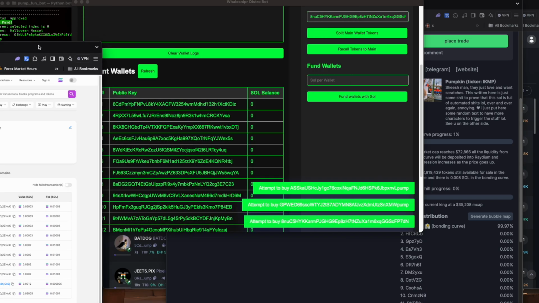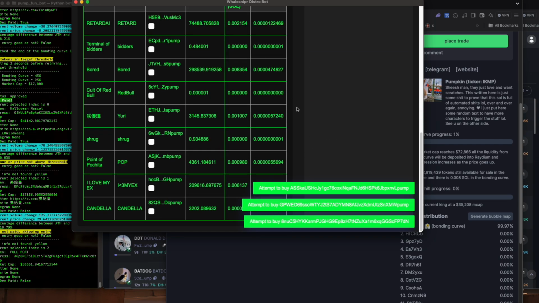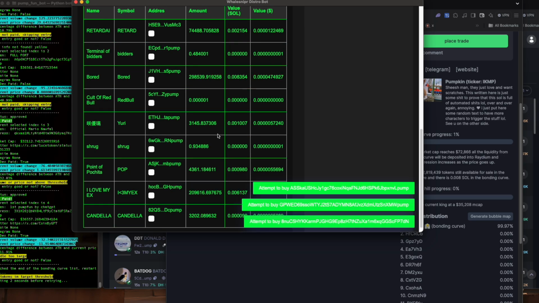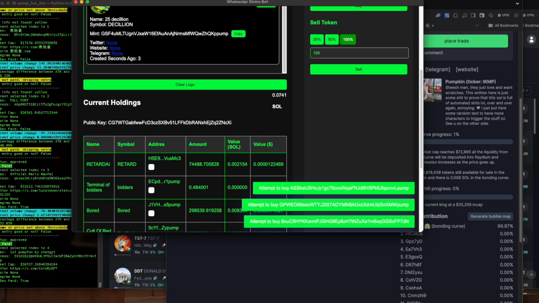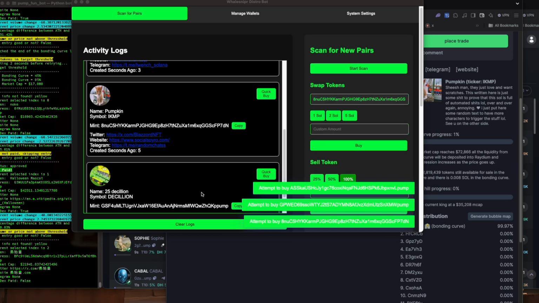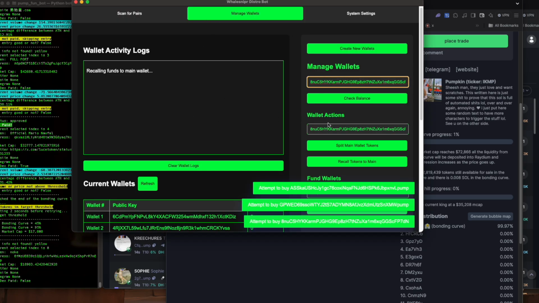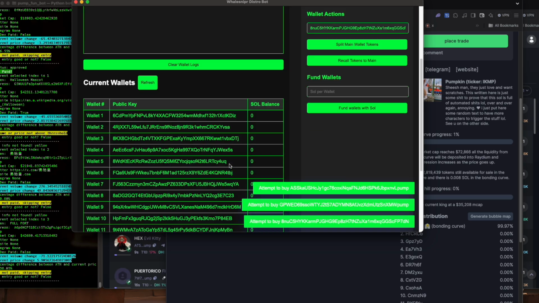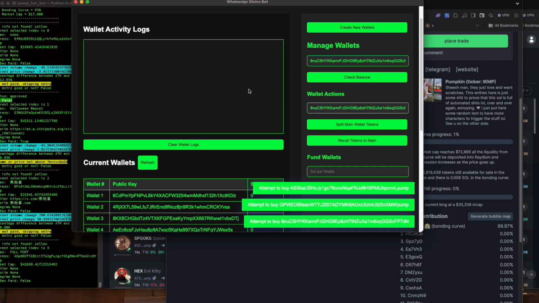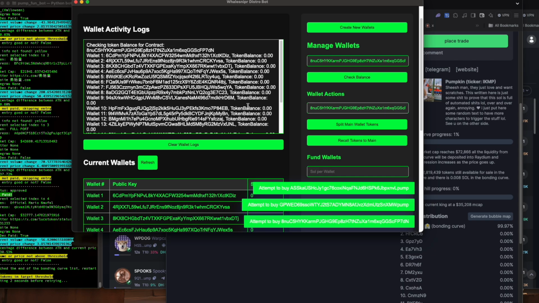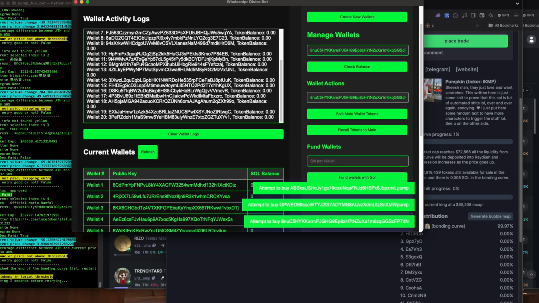And so we can actually check the main wallet funds here, where you'll be able to see what sort of tokens you hold and how much of them you hold. We can actually check as well. You can see initially we had about, I think, 17,000 in each wallet. So now we can check if these tokens still hold this balance, and how much they hold. You can see these all own 0 now, which means that all the tokens have been sent back to the main wallet.